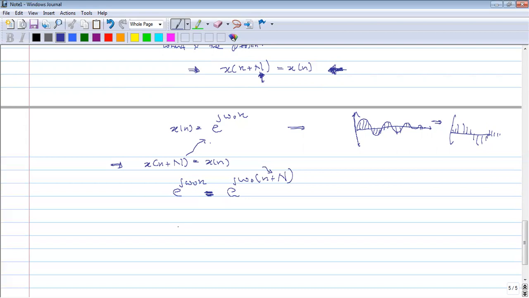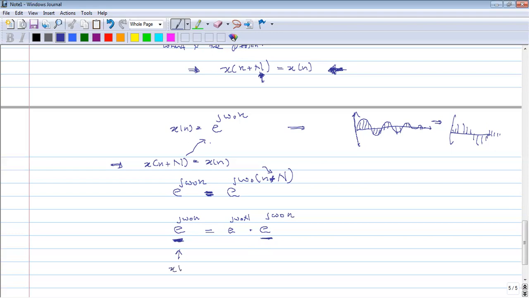So simply you can do this, no? Here you have a summation in the exponent, so you can write it as a product: e to the power j omega naught capital N times e to the power j omega naught n. So what should happen if this one and this one are equal?